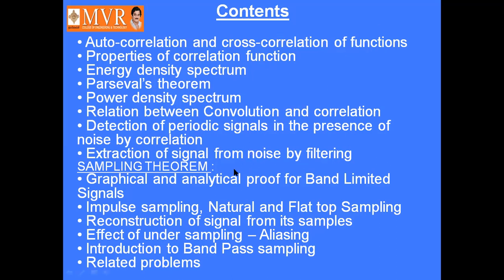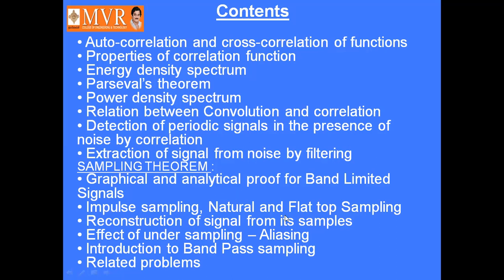And next, the topics in the sampling theorem are graphical and analytical proof for band limited signals, impulse sampling, natural and flat top sampling, reconstruction of signal from its samples, effect of undersampling, aliasing, introduction to band pass sampling, and finally you will see some related problems. These are all the topics related to correlation as well as the sampling theorem.